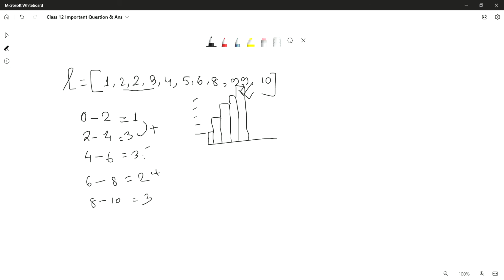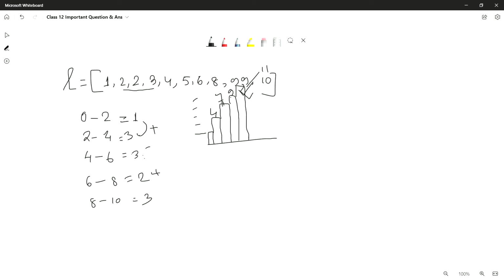This one will represent 11 values. First one will represent 1. Second one will represent 3 values, so 3 plus 1, 4. This will go up to 4, this one will go up to 7, this one will go up to 9, and this one finally will go up to 11.